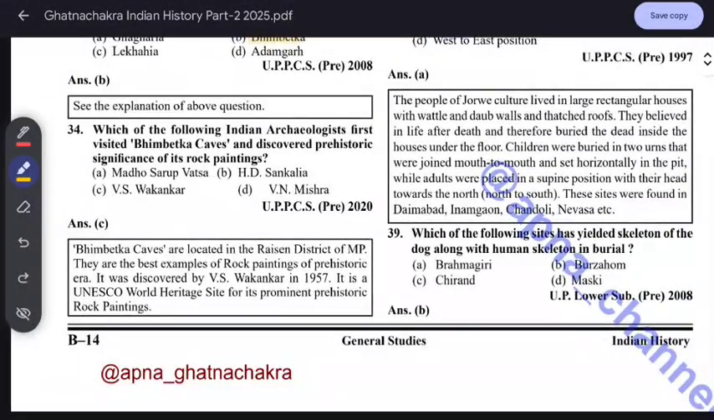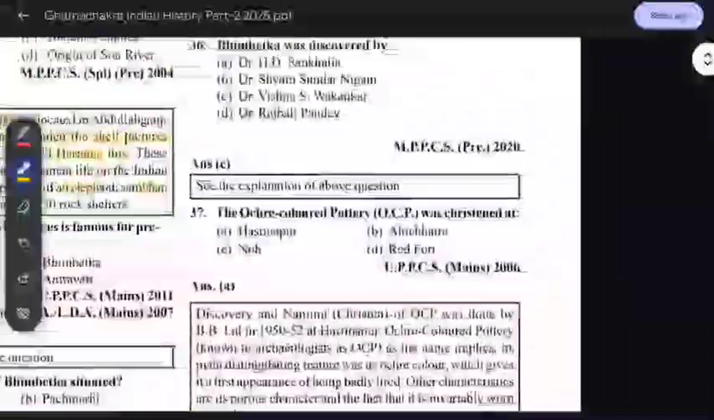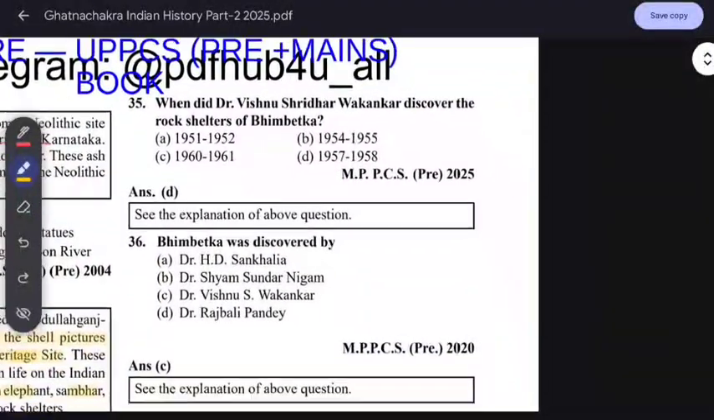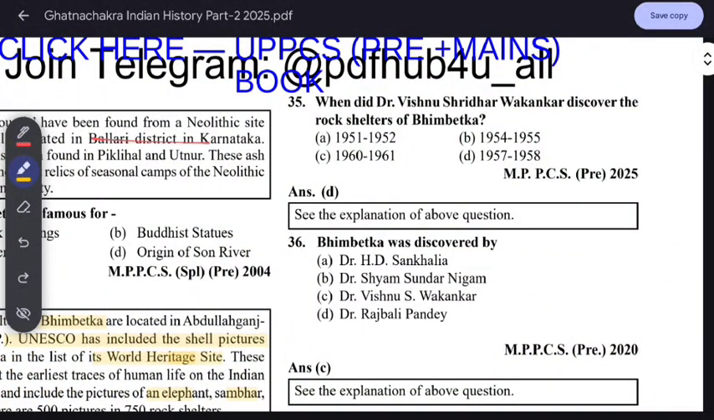Which one of the following Indian archaeologists first visited the Bhimbetka caves and discovered the prehistoric significance of its rock paintings? V.S. Wakankar. Just know this. The Bhimbetka caves are located in Raisen district of MP, famous for rock paintings and discovered by V.S. Wakankar in 1957. This much is important. It is a UNESCO World Heritage Site. We have to know only important things; we don't need to read everything in total detail. We have to follow very particular things.